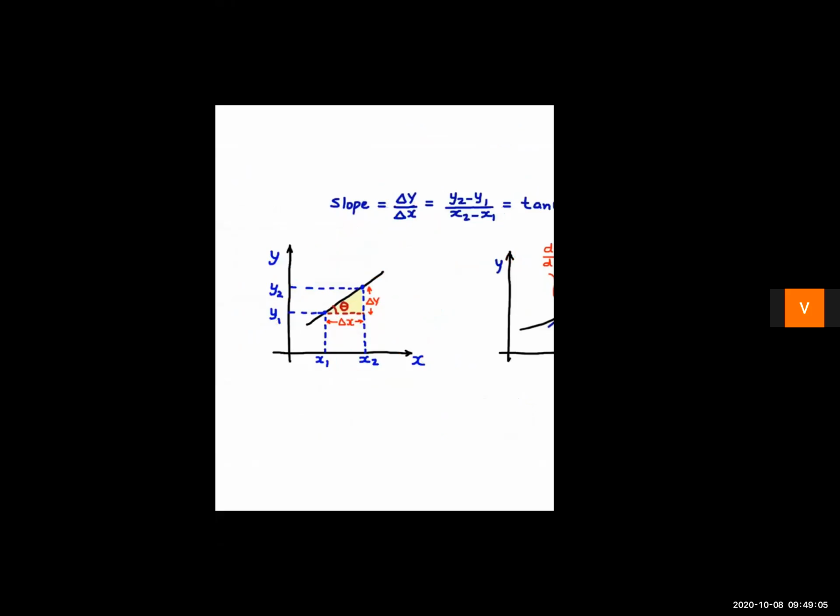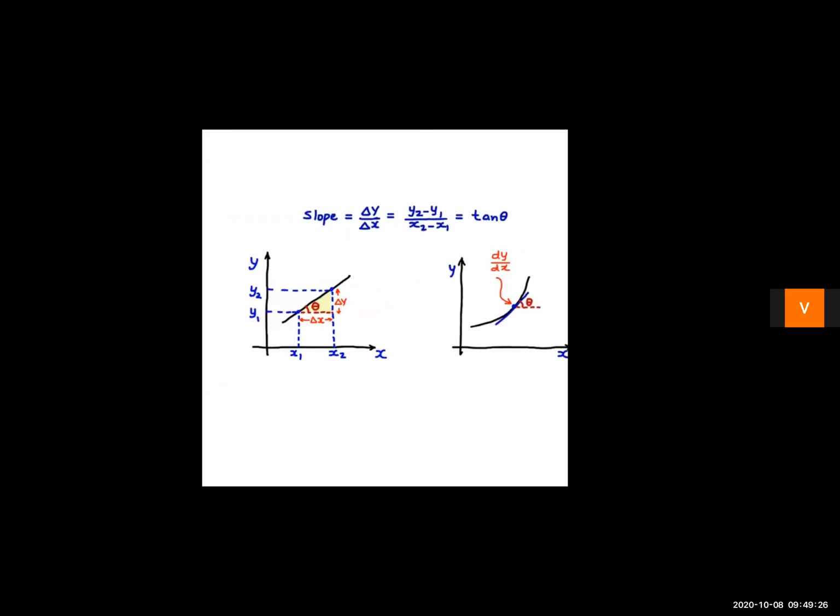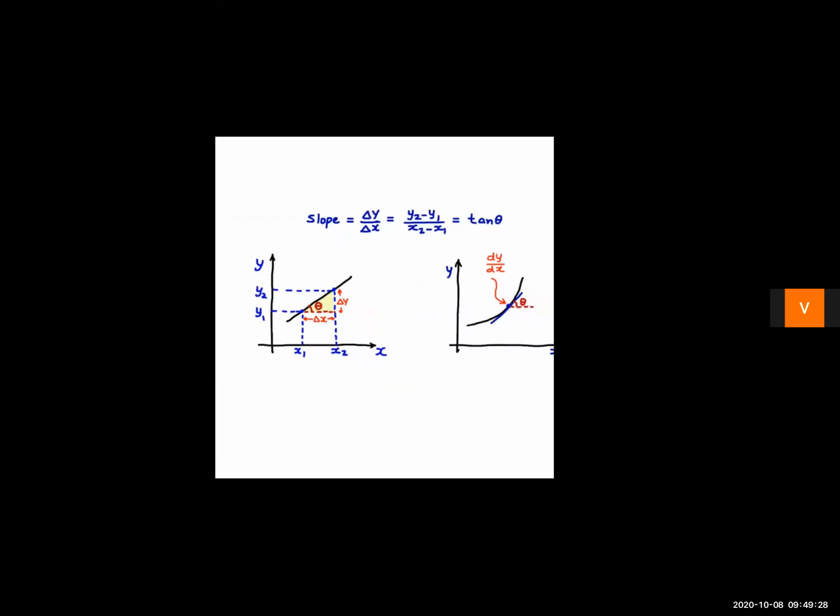Now, if again we are approaching from point 1 to 2, the x coordinate at point 1 is x1 and the x coordinate at point 2 is x2. So the x coordinate is also changing. The change in x coordinate is x2 minus x1. So that is your slope: change in y coordinates upon change in x coordinates.